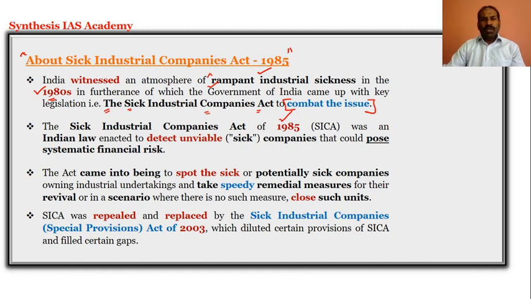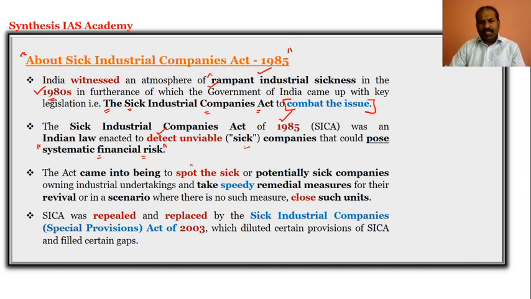So the government came up with the Sick Industrial Companies Act 1985, and this is or was an Indian law to make sure that it detects the sick companies, so that the sick companies, which are the ones really not performing, will not pose a systemic financial risk to the entire industrial economy itself. So thereby the Sick Industrial Companies Act of 1985 came into existence to make sure that the sick companies will not pose a systemic financial risk to the industrial economy, or thereby to the entire economy of the nation.